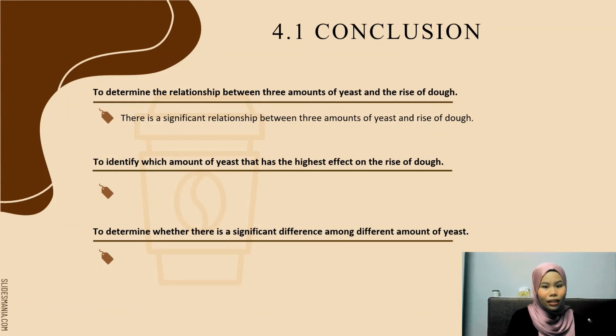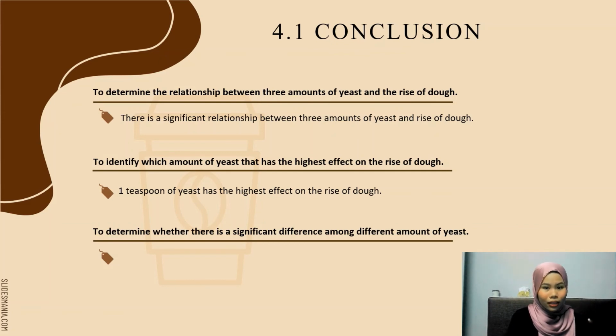Second, to identify which amount of yeast has the highest effect on the rise of dough. Based on the treatment effect table in Chapter 3, we can see that 1 teaspoon has the highest value of treatment effect. Hence, we can conclude that 1 teaspoon of yeast has the highest effect on the rise of dough compared to the other two amounts.